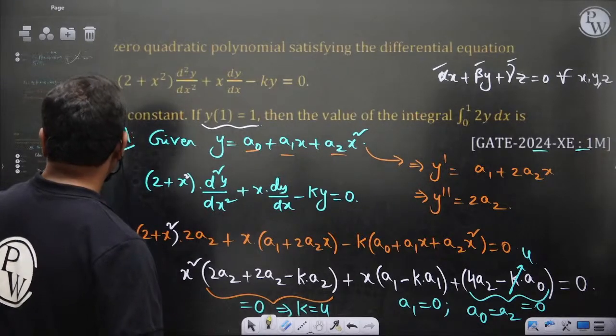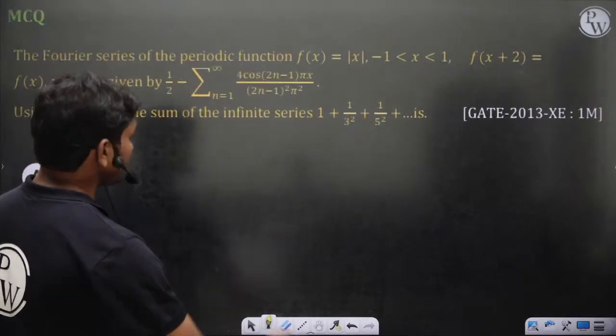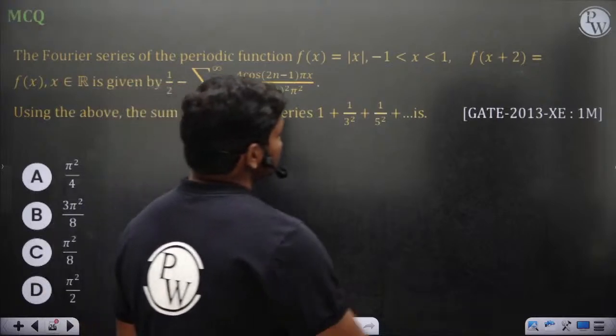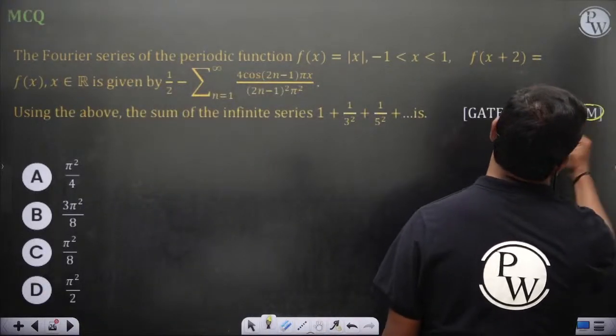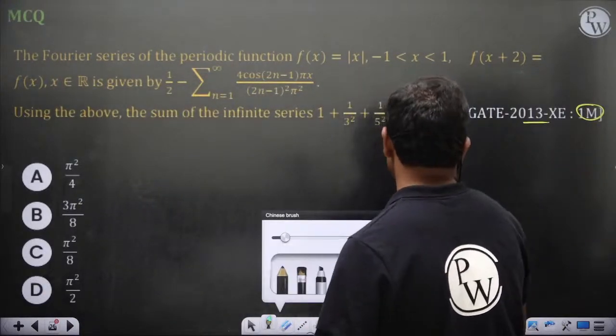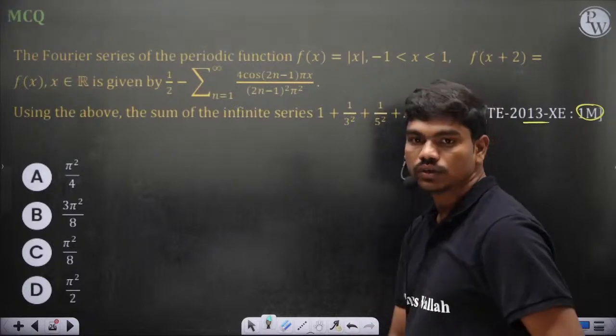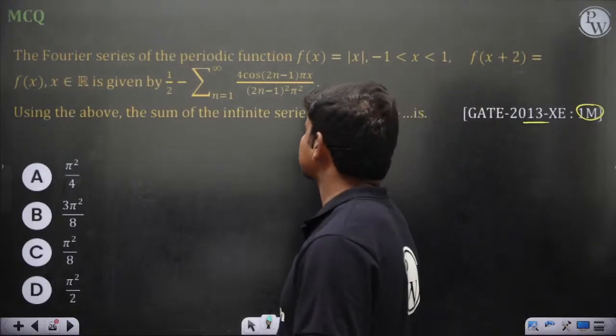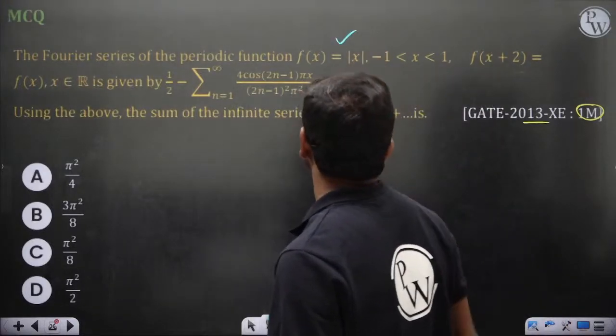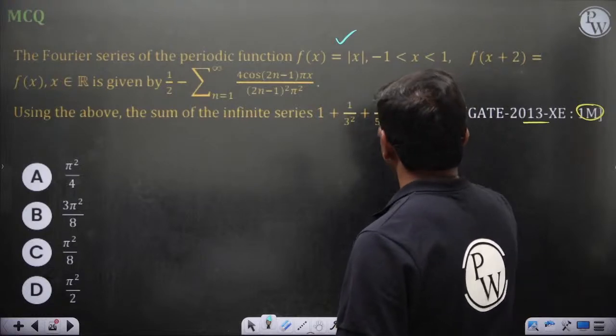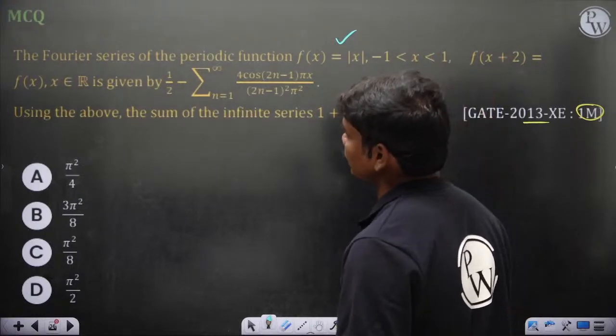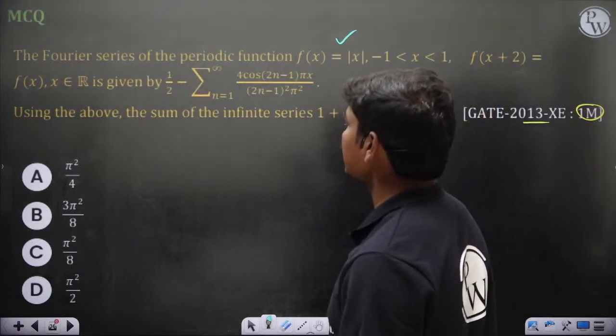Fourier series, 2013, 1 mark question. Let's see the Fourier series for the periodic function f of x is equal to mod x within the limits -1 to 1, with period 2, f of x plus 2 is equal to f of x, given by this series.